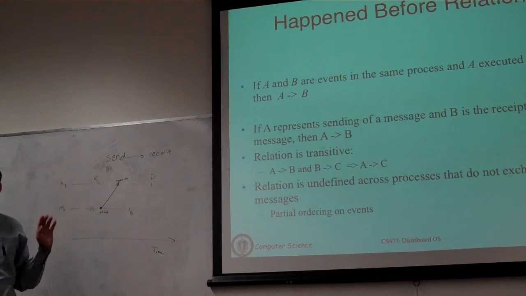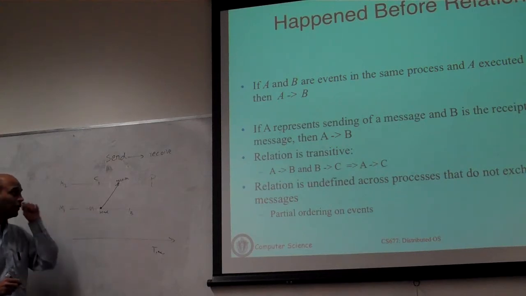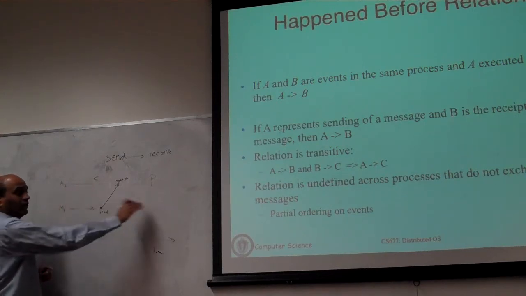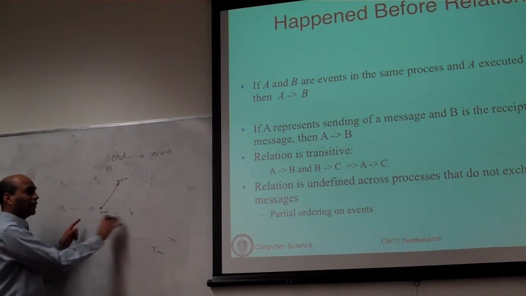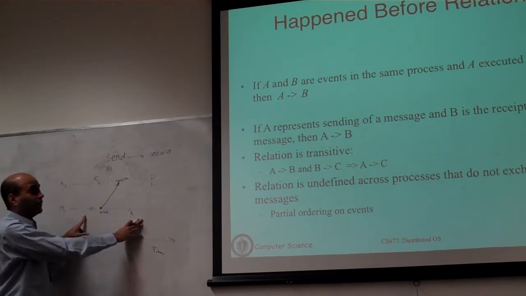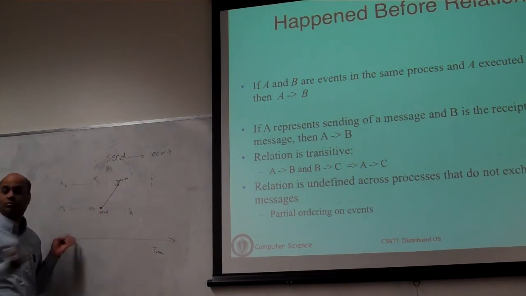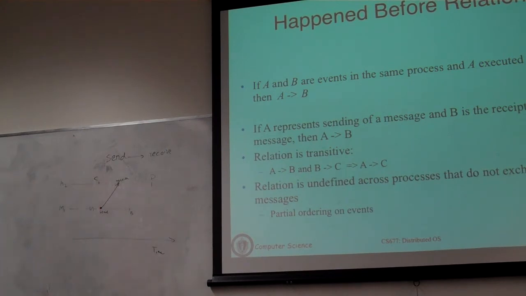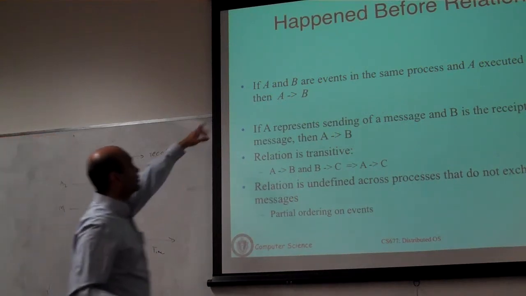Is there an explanation or some confusion that requires an explanation? No, that's just too obvious. That's why I'm asking. Once you understand that this is a very obvious fact, you can then derive an ordering of events. This is too trivial, but this is the only property we are going to use. Within any process, if the process is executing sequentially, you can order events. Across processes, we are only going to use this property that the send of the message has to have happened before the receipt, and then we are just going to use transitivity. So these are the two properties.